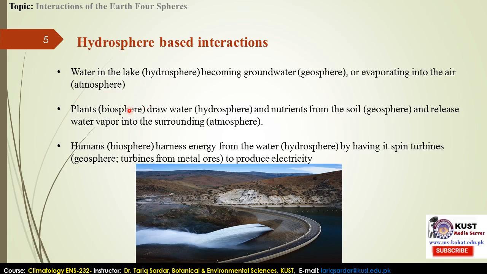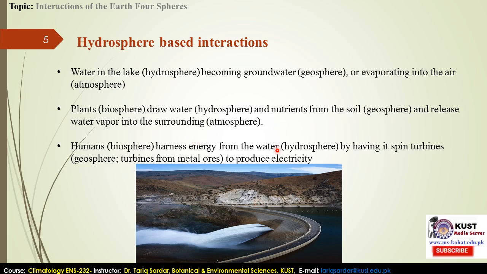Plants, the biosphere, draw water from the area, and that water goes to the atmosphere from the plants. And even if we use fresh water for our own drinking purposes, at the same time the biosphere and atmosphere are interacting, and the plants release water vapor into the surrounding atmosphere. That's the phase that makes the interactions of the three or four spheres at that part.